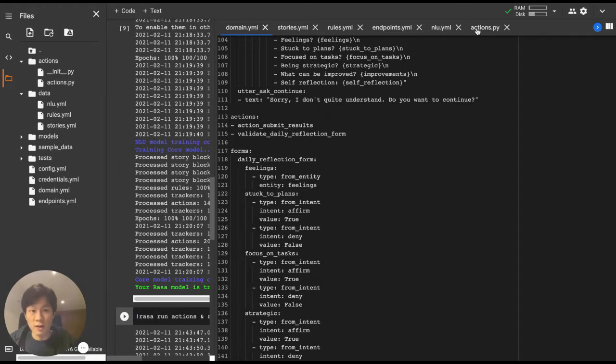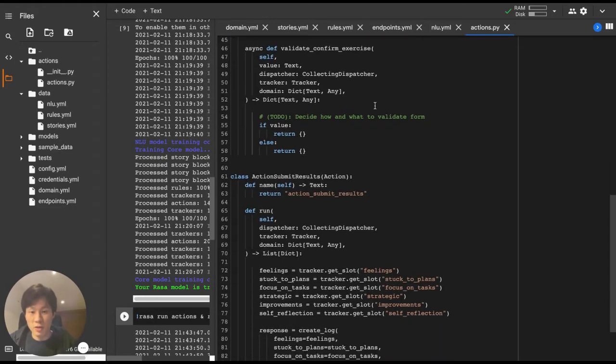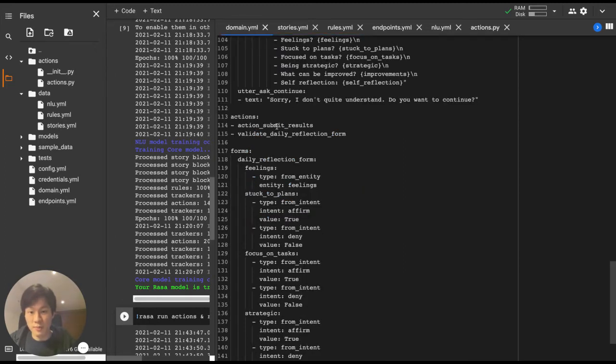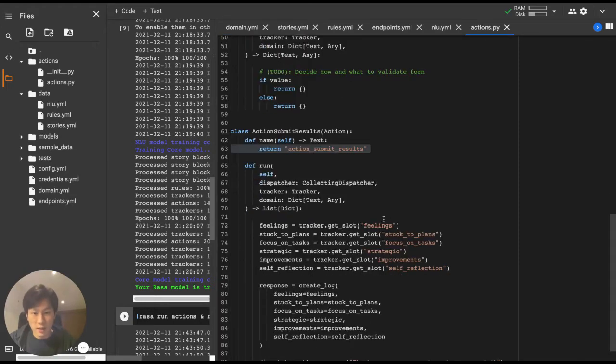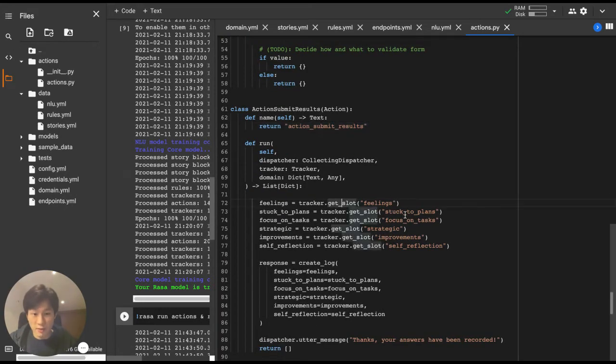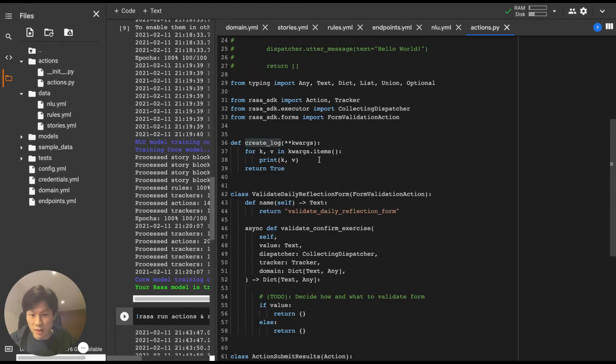So this is all defined in the Actions.py file. As you can see, this action submit result here, that's the name, corresponds to the action submit result here in the domain.yml file. Here we're getting the slot values, the feeling, stuck to plan, etc., and then creating some sort of logs. And the logs at the moment are doing nothing other than printing out the key and values.